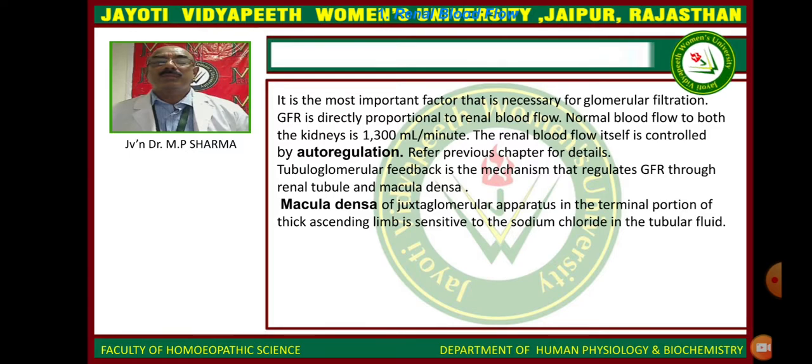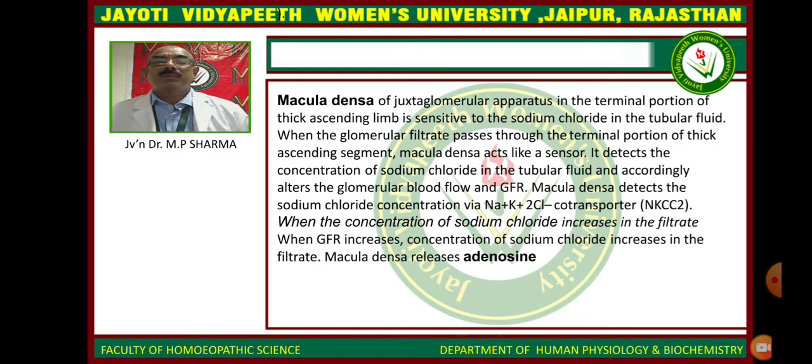Normal blood flow to both the kidneys is 1300 milliliters per minute. The renal blood flow itself is controlled by autoregulation. Refer to the previous chapter for details. Glomerular feedback is the mechanism that regulates the GFR through the renal tubules and macula densa.